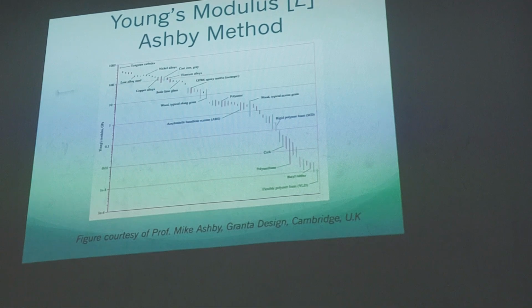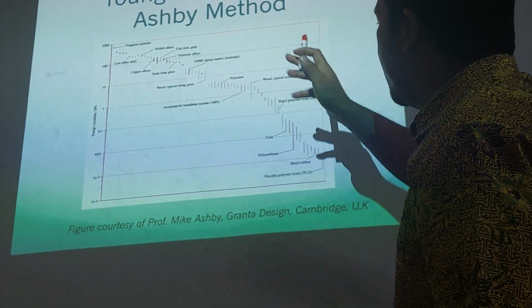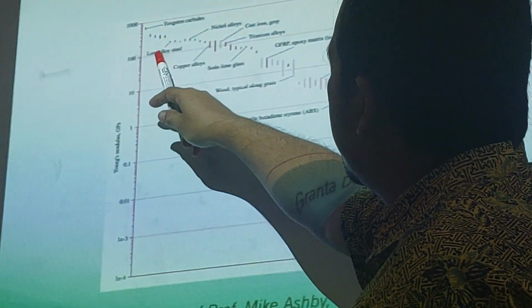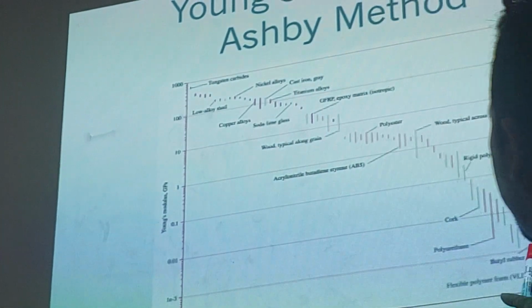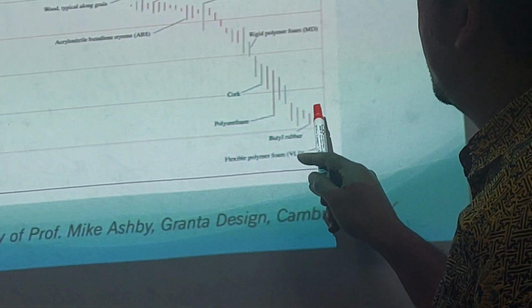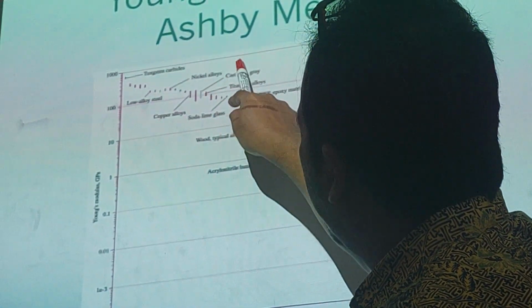If we put all of the values from the classes like before, like this is copper, soda-lime, this one is titanium, cast iron.